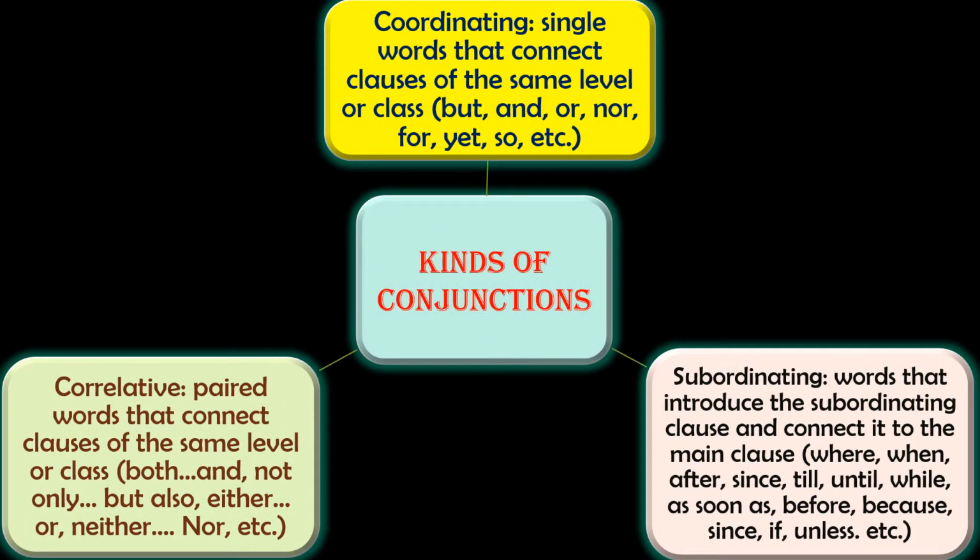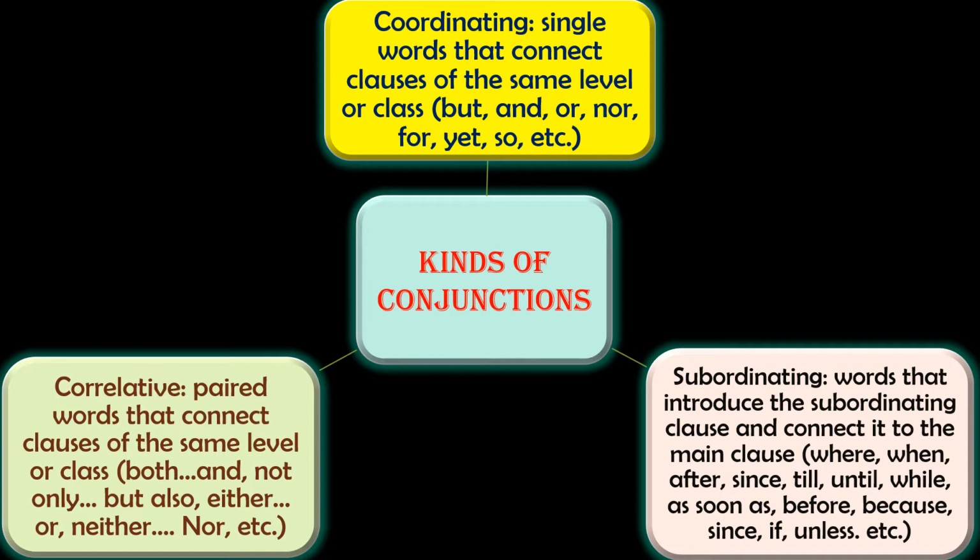The first thing, kinds of conjunctions. We have already learned that there are three types in conjunctions, right? So what are the kinds of conjunctions? The first one, coordinating: a single word that connects clauses of the same level, right? So coordinating conjunctions are used to connect clauses of the same level. You have to keep in your mind the example words: but, and, or, nor, for, yet, so, etc. These are the example words of coordinating conjunctions.